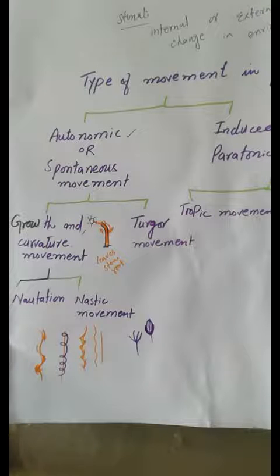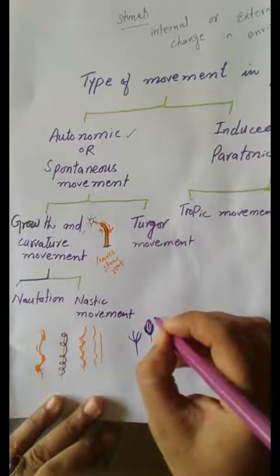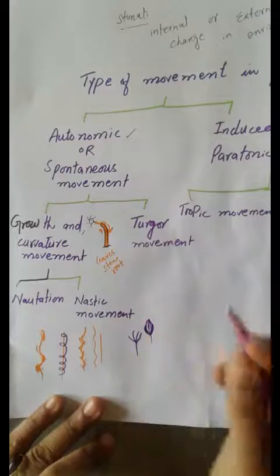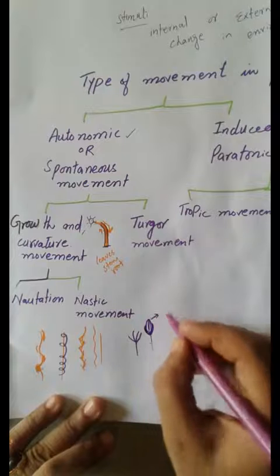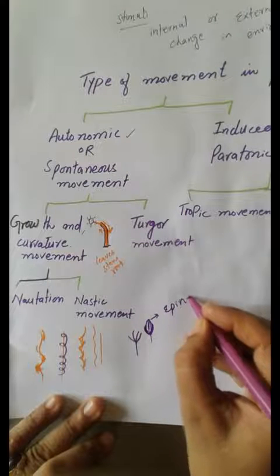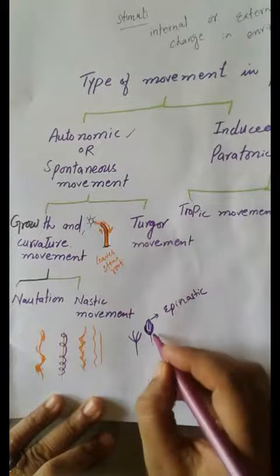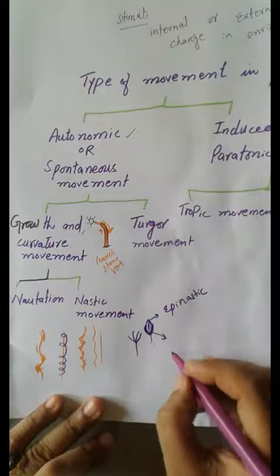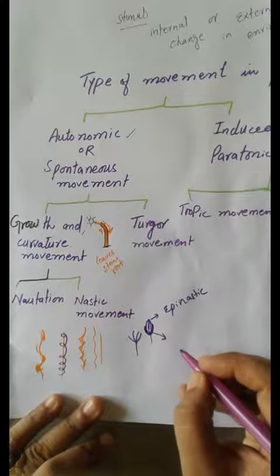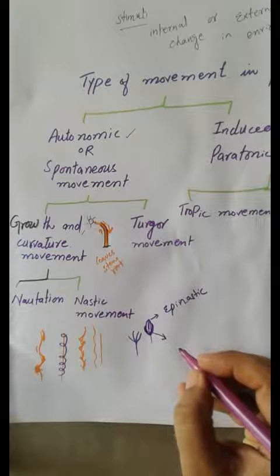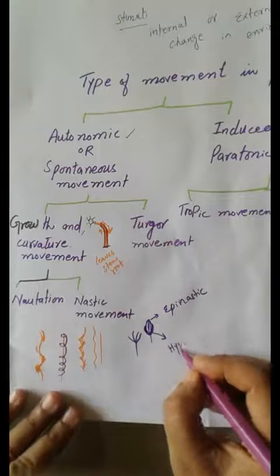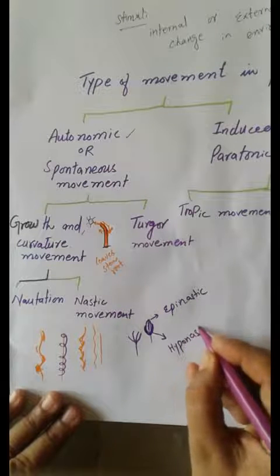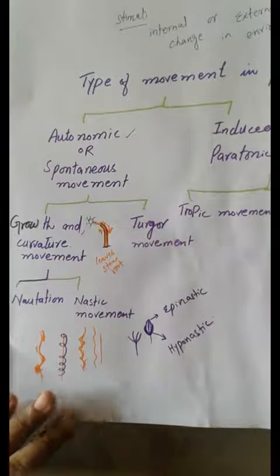The movement due to faster growth on the upper side of an organ is known as epinastic. If the growth takes place fast at the upper side, that is known as epinastic. But if the growth takes place fast at the lower side, that is known as hyponastic. Okay.